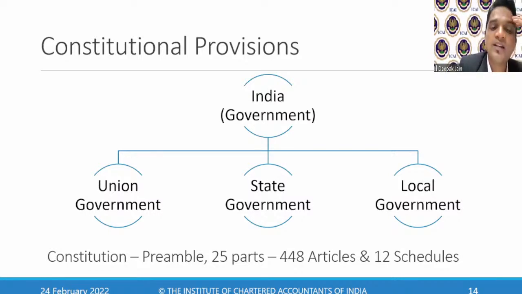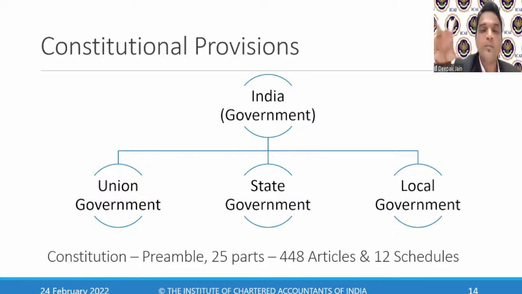The Indian government is there. Now, the government is divided into legislative, administrative, and judiciary. Judiciary means the court. Legislative means the parliament. Administrative means the bureaucracy, that is the authorities, who are the administrators of what is passed in the legislative. So in India, we have three branches: legislative, administrative, and judiciary.